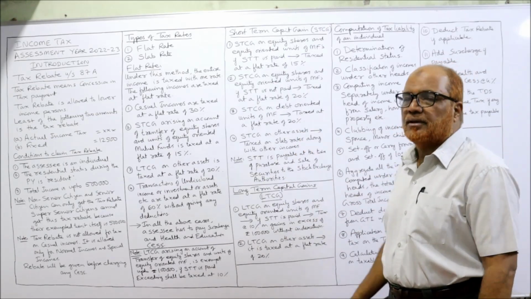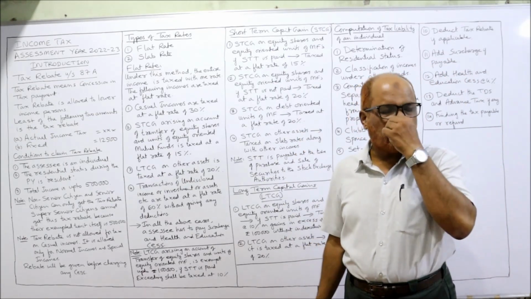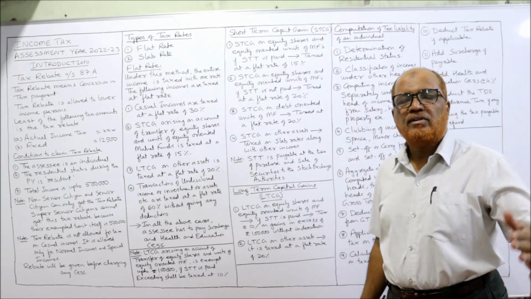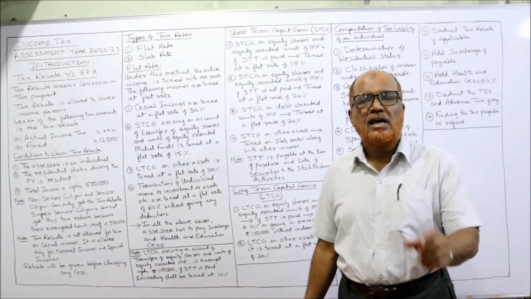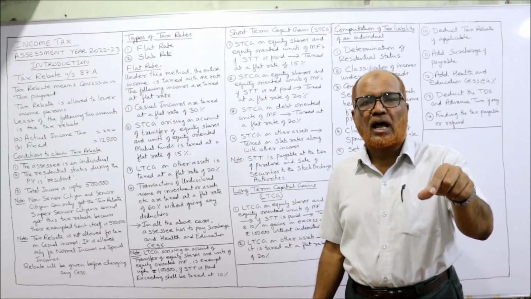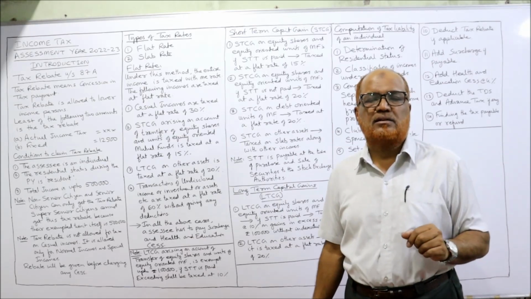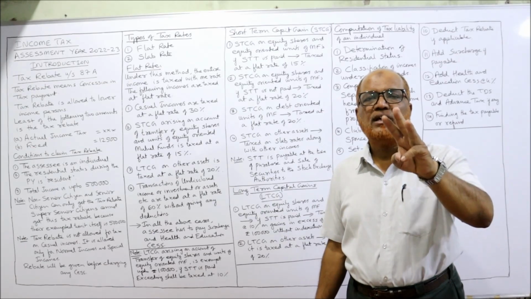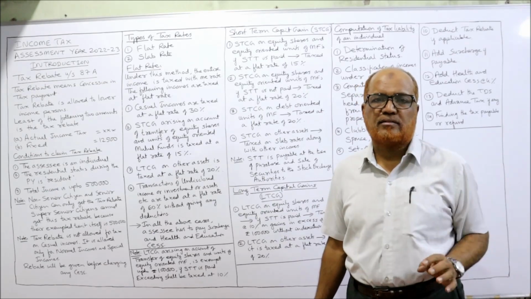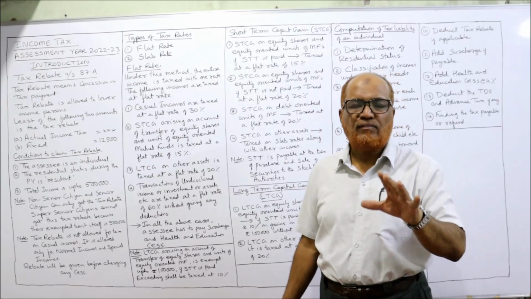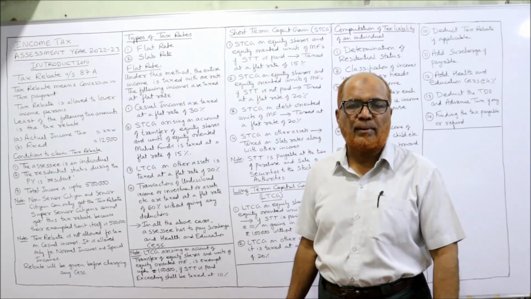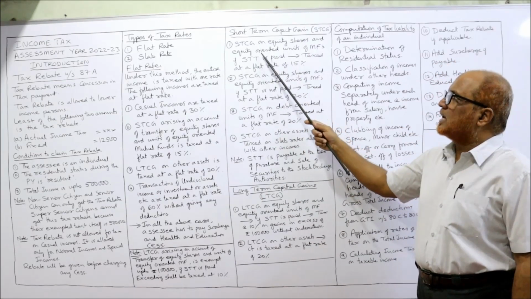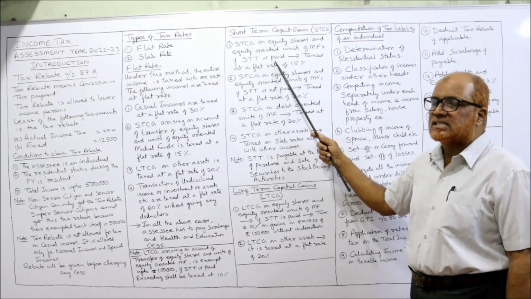Now, short-term capital gain. What are the different rates of tax on short-term capital gain? That's what I am explaining. In the previous video, I explained short-term capital gain means any gain arising on the transfer of a short-term capital asset. Short-term capital asset is that asset which is held for a period of 3 years or less. Below 3 years. Now, short-term capital gain on equity shares and equity-oriented units of mutual fund is taxed if STT is paid.